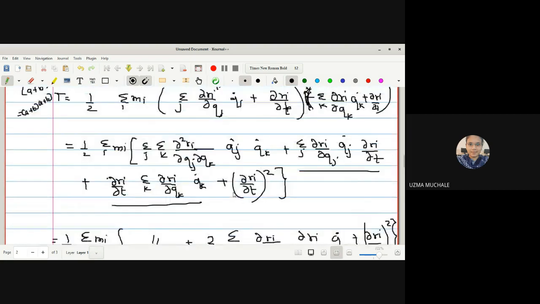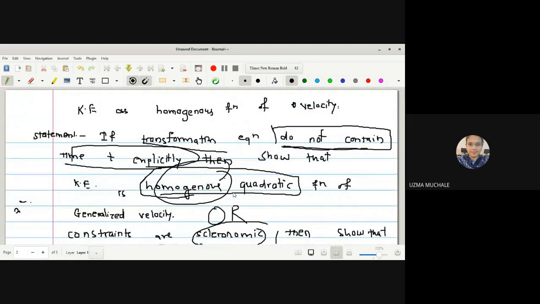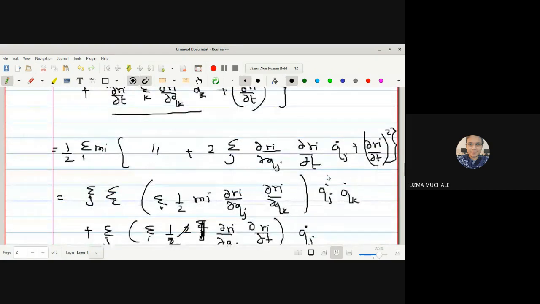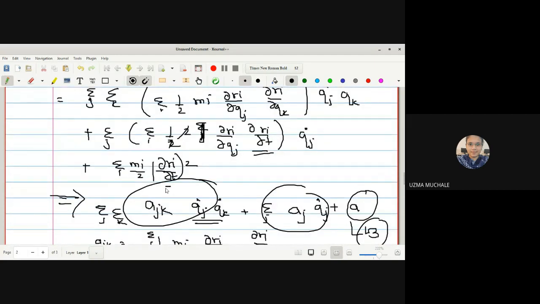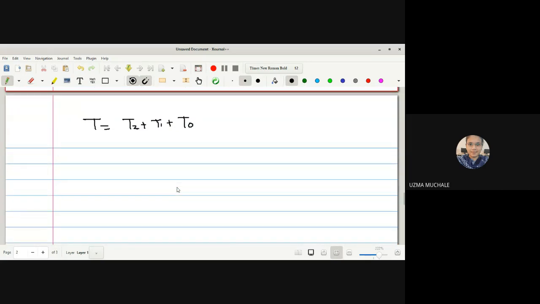So what was our aim in finding the kinetic energy? The aim is a homogeneous quadratic function of generalized velocity. Here we found it is quadratic because the term there is qj dot into qk dot, correct? So we can say that it is a homogeneous quadratic function of generalized velocity. But what is the next step remaining? We have to find out the effect if it does not involve time t. You can see the terms which involve time t: this dri by dt will be 0, and then this term will also be equal to 0. That means T remains with only the first term. Does everyone understand? Yes, ma'am.